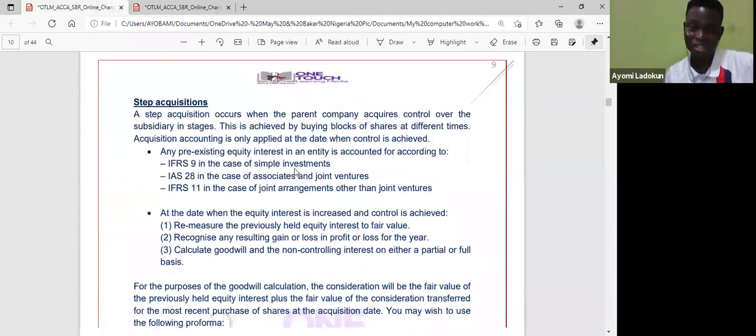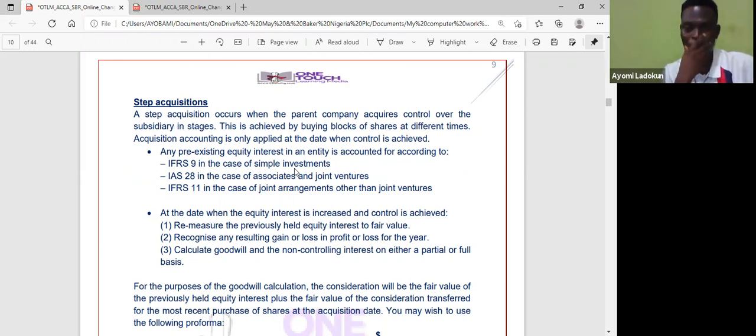Now, let's go to step acquisition. So this is what to expect. This is your main exam, from your number one. So I'm going to take you through step acquisition. There's a pro forma for that. Anytime you are solving it, once you are able to determine that this is what they also call piecemeal acquisition. But in ACCA, they like calling it step acquisition. This is quite straightforward.